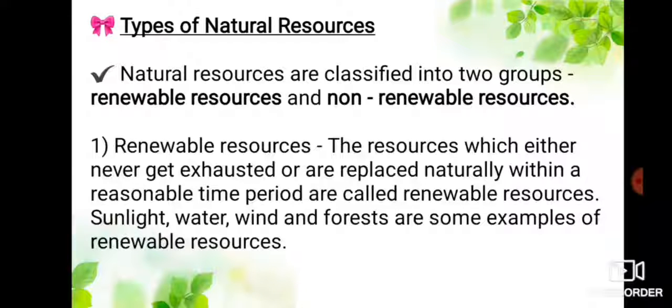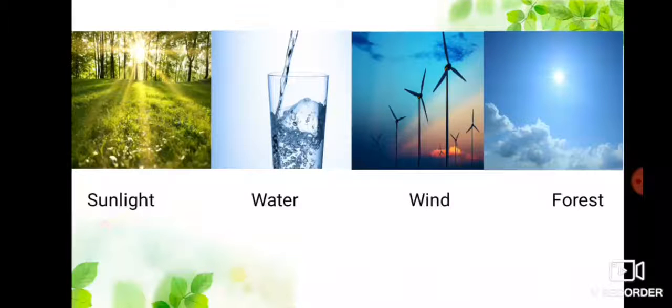Renewable resources, the resources which either never get exhausted or are replaced naturally within a reasonable time period, are called renewable resources. Sunlight, water, wind, and forest are some examples of renewable resources.